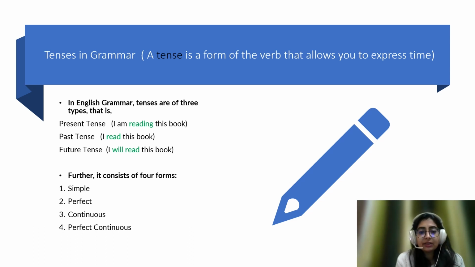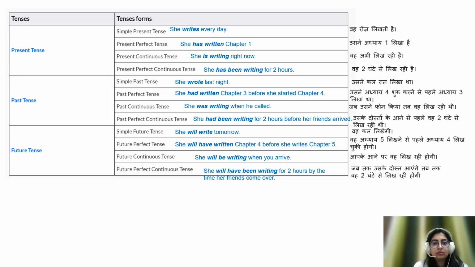Further, it could be classified into four more forms like simple, perfect, continuous, and perfect continuous. So I would be explaining these four categories in a more descriptive format in the next slide. So as you guys have seen in the last slide, I have mentioned the three primary tenses: present, past, and future tense.